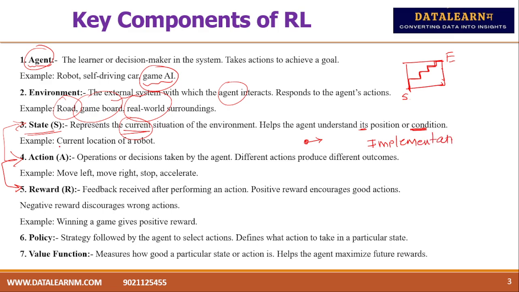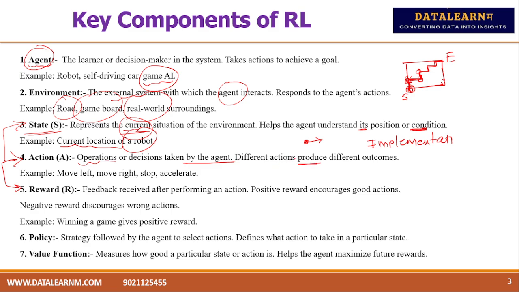What is a state? It is the current location of a robot. Suppose this is the current location and this is the next location. The next position depends on the last position. Like this, it will have a relationship between the current and previous position only. And whatever actions or operations are there, whether it is moving left, moving right, stopping, brakes applied, or accelerator applied, those operations or decisions are taken by the agent.